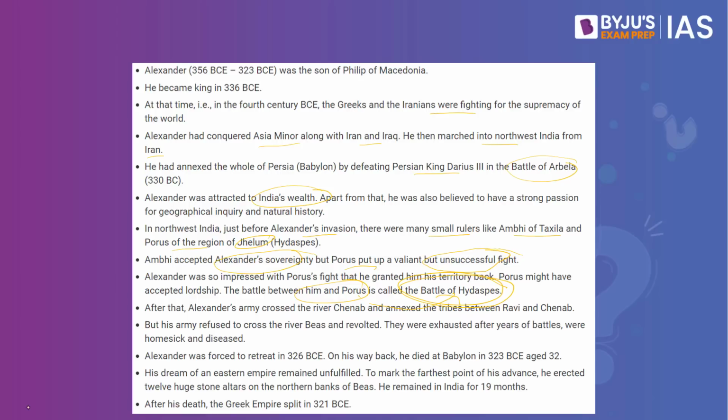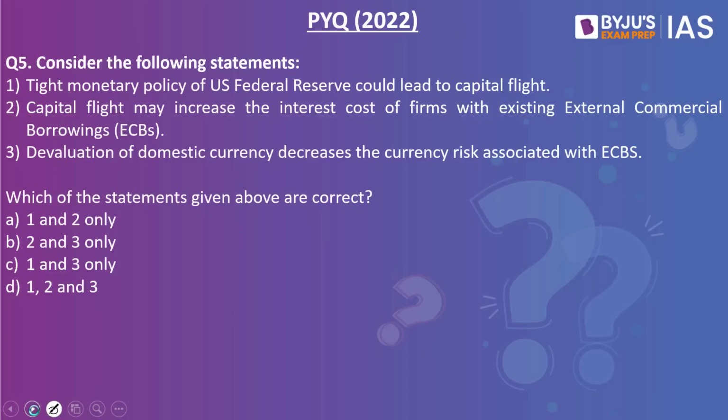Now let's look into the next practice question. Consider the following statements. Tight monetary policy of the US Federal Reserve could lead to capital flight. Capital flight may increase the interest cost of firms with existing external commercial borrowings. Devaluation of domestic currency decreases the currency risk associated with ECBs. Which of the statements given above are correct? The answer to this is 1 and 2 only. This happens to be a previous year question from the year 2022.